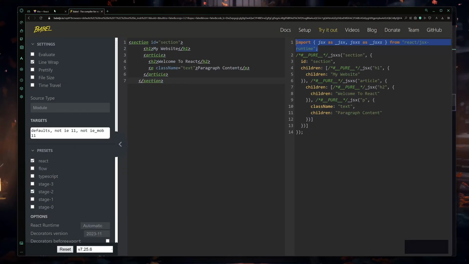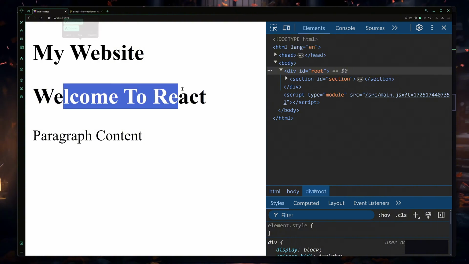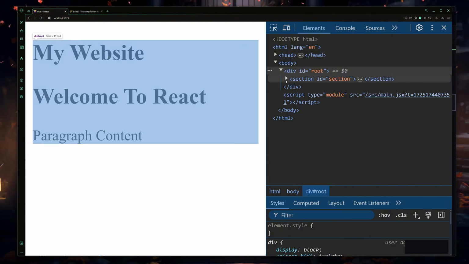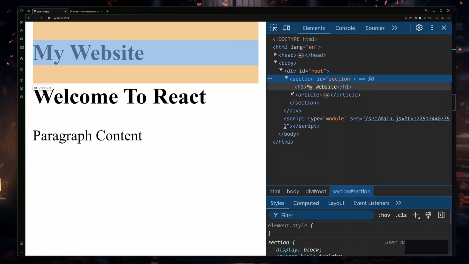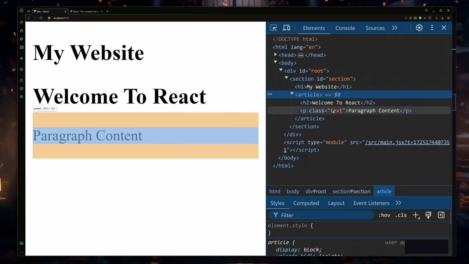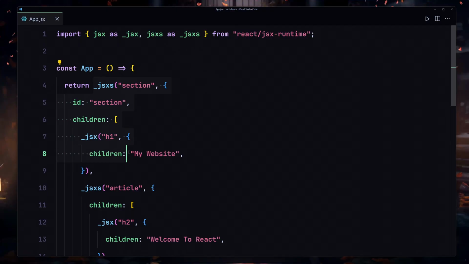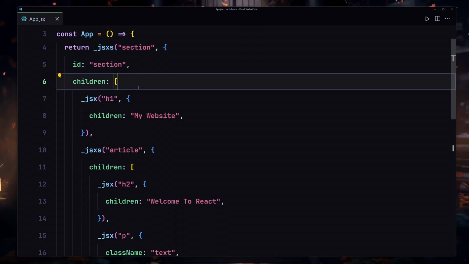I'm going to save my file, and now if I go into my website and refresh, once again we are getting this same result: my website, welcome to React, and paragraph content. If I go into the section, we have our ID, we have our h1, article, h2, and also our paragraph with a class of text right here. So if you weren't using JSX, we would have to create our component this way. Come on, look at this redundancy.